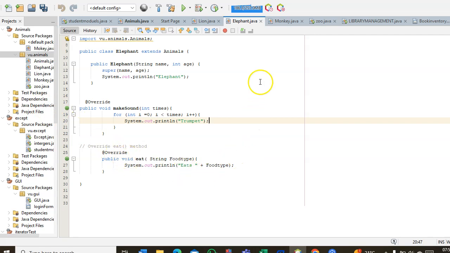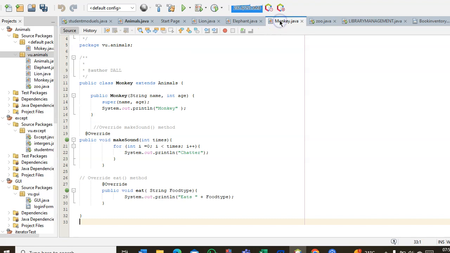I also overrode this, so it's what I went and did also in the monkey. All of them had to extend the superclass, which was the animal class. I did the same here. After overriding, I wanted it to output this. I also wanted it to output this. I used a for loop.